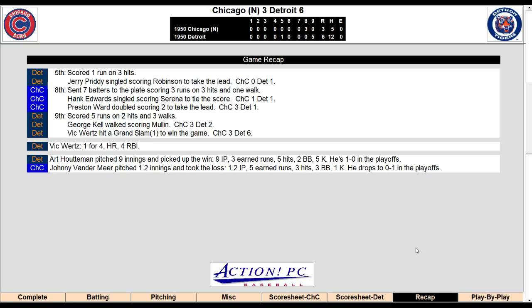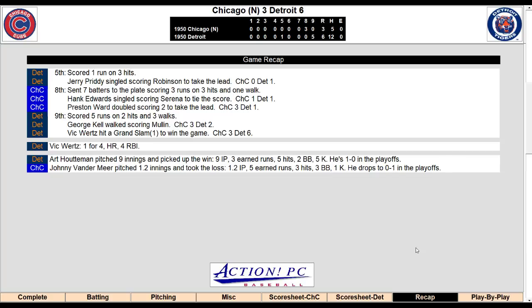Hank Edwards, the first pinch hitter, singled, scoring Serena to tie the game at 1. Preston Ward, the second pinch hitter, doubled with 2 outs, knocking in 2, and it made it 3-1 Cubs as we went to the top of the ninth. The Cubs didn't score. We go to the bottom of the ninth. Vandermeer gets 2 quick outs. Then he allows the double.